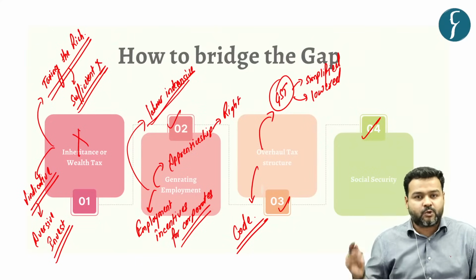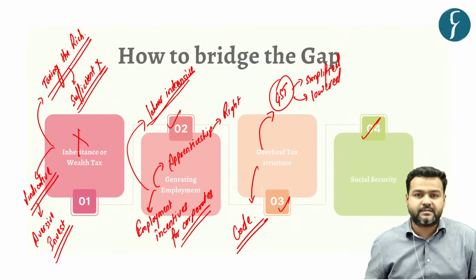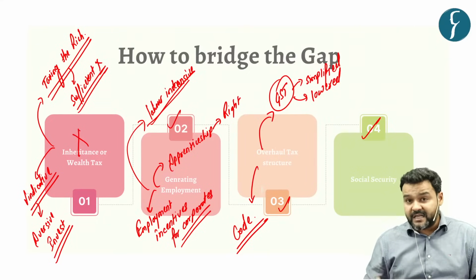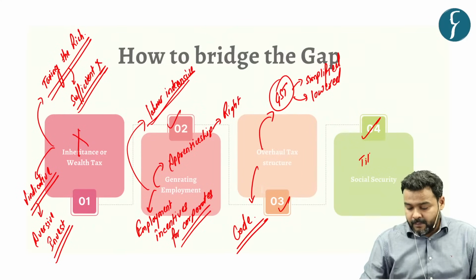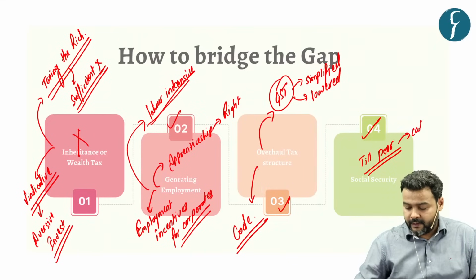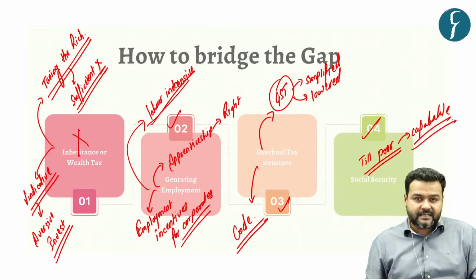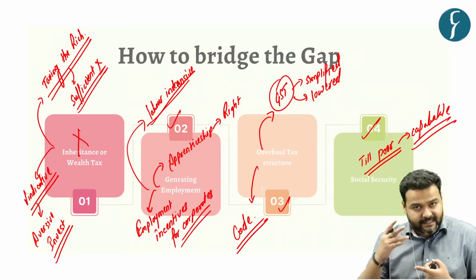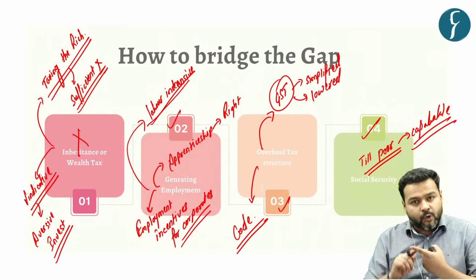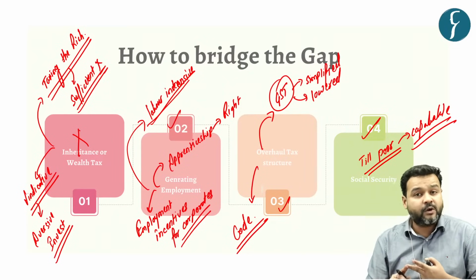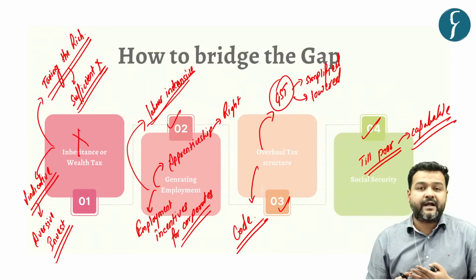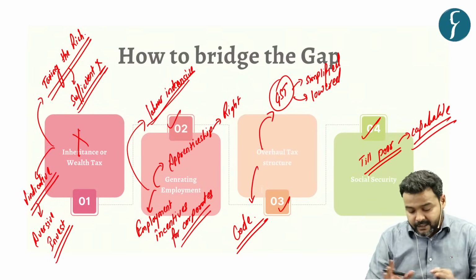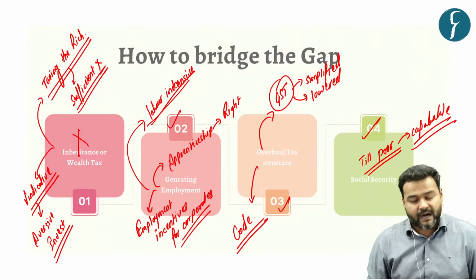Further, he says a social security net, that is, social welfare schemes, must be provided till the poor become capable of reaping the benefit of economic growth. So in crux, he says: boost economic growth, lower unemployment, lower the tax rate, and provide social security. This is the crux of this news article.